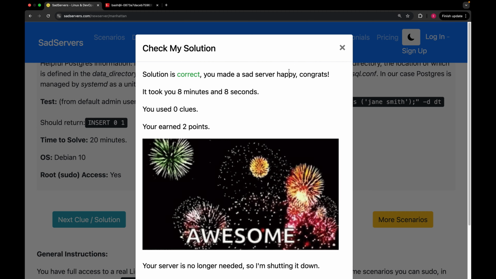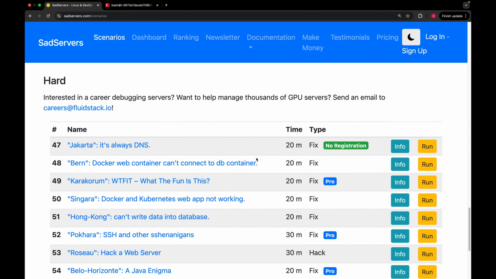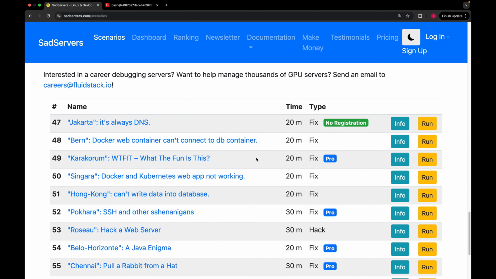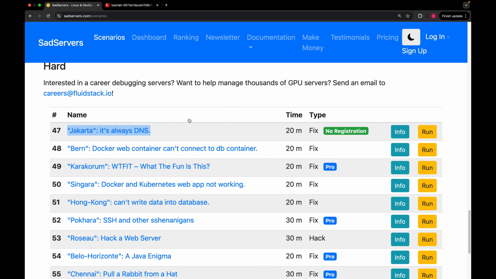I also wanted to solve one question from this hard level, but it looks like this is gonna take so long. That's why I will just leave this scenario. You can just try to solve this scenario, which is called Jakarta. It's always DNS. So try to solve it yourself and let me know in the comments if you have managed to fix it.